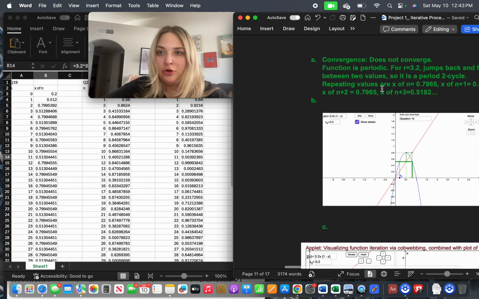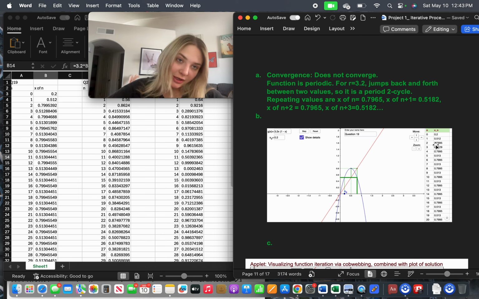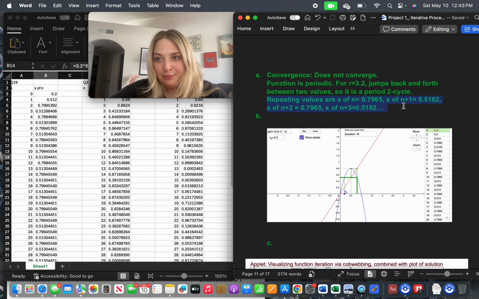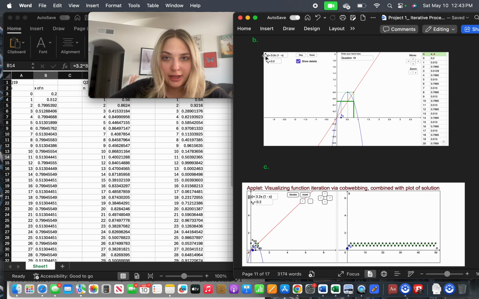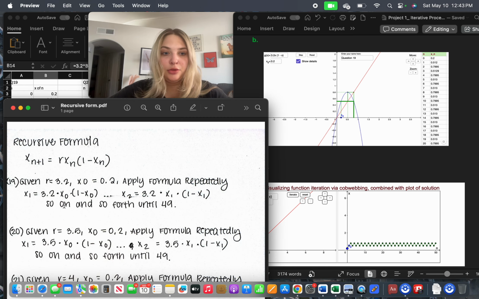No convergence, and it is jumping back and forth between similar values. So we have a 2-period cycle. These are just some examples of repeating values. They're very similar. And we plug in our g of x, which is as reinstated before, 3.2 times x of 0 times 1 minus x of 0, so on and so forth until 49.